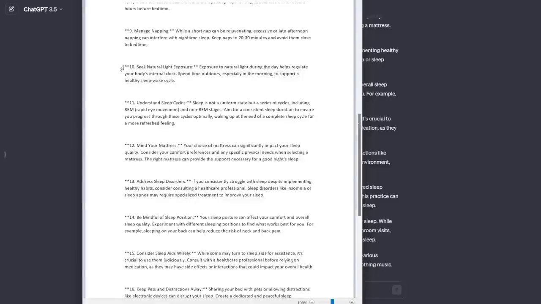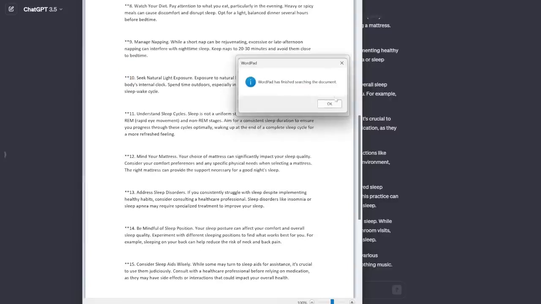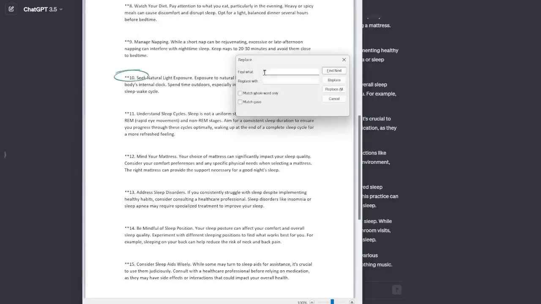Alright, looking good. So next step is we just want to replace this, so I'm pressing Ctrl H, and I want to replace, actually let's replace this one, the colon, and then the stars first. Let's replace this with a period. So I'm going to find all instances of colon, star, star, and replace it with a period. You can see all of these have been replaced with a period now. Now I'm going to find all instances of star, star, and replace it with nothing.